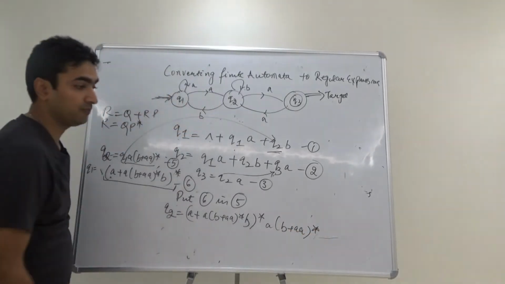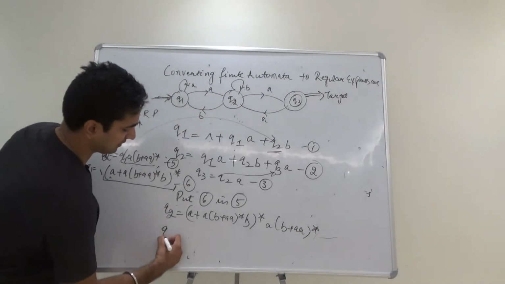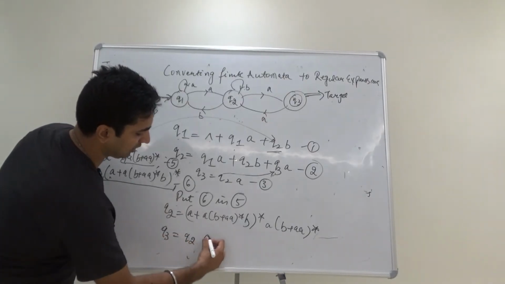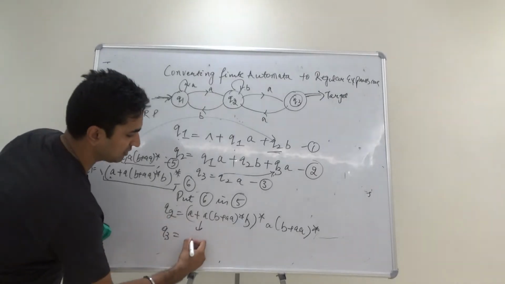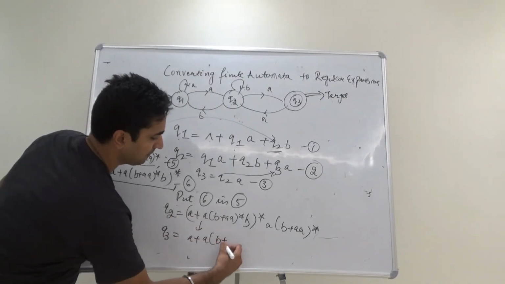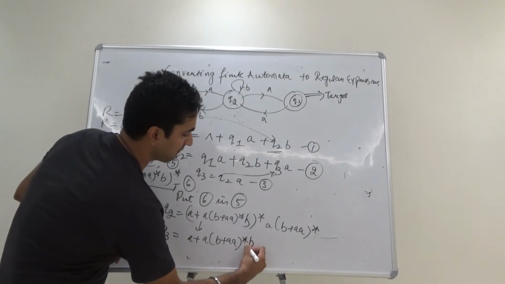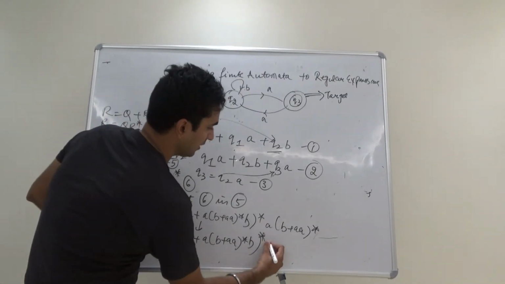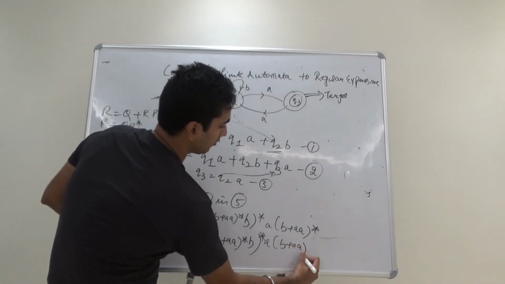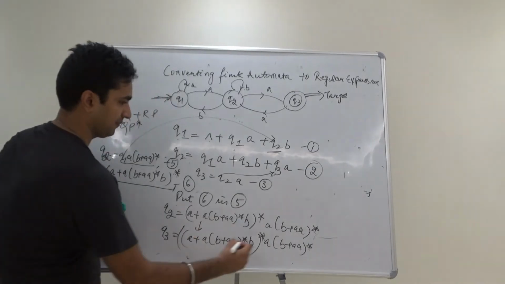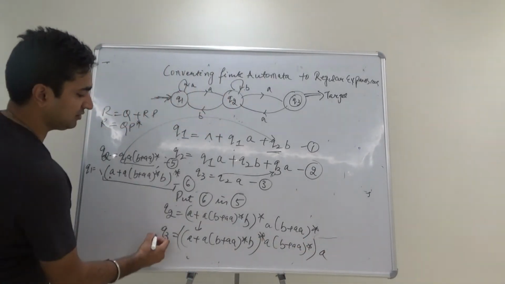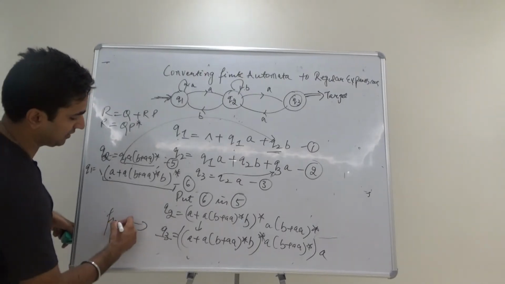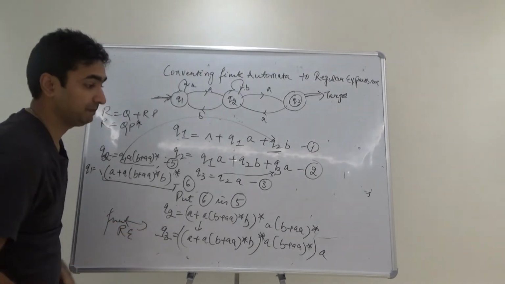This is your Q2, and your Q3 is Q2A. So it means all values of this answer, which is A plus A, B plus AA whole star, B whole star, A, B plus AA whole star, and A. So this is your Q3, this is your final regular expression.